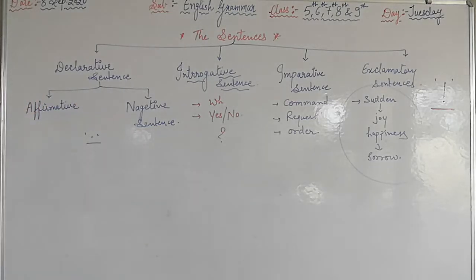And structurally we divide sentences into 3 categories.